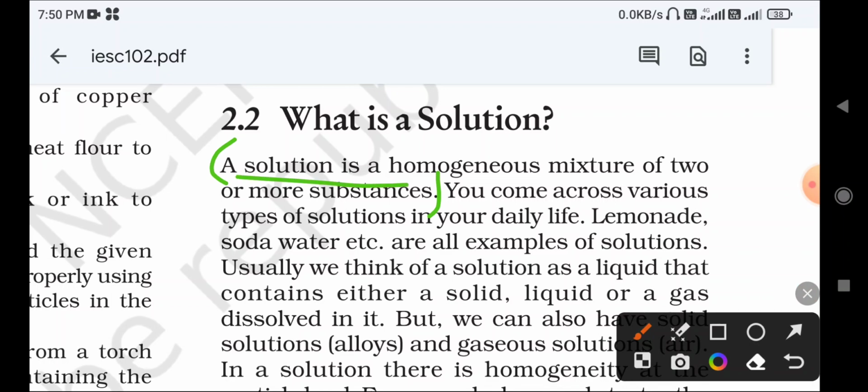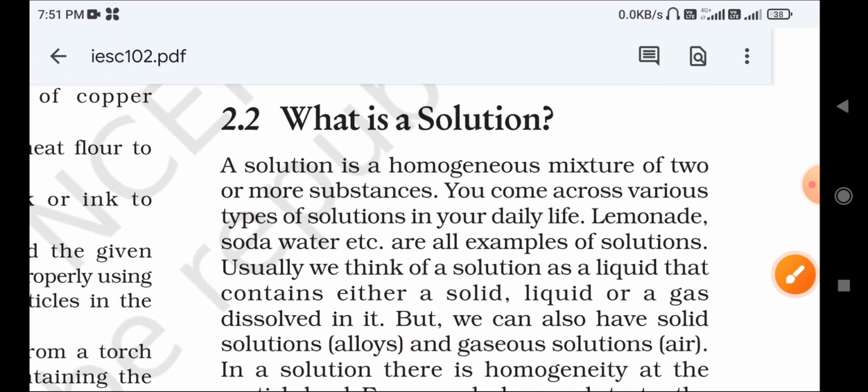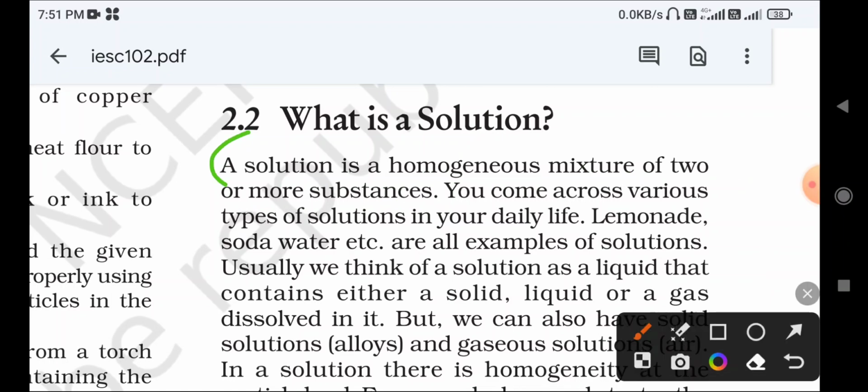A solution is a homogeneous mixture of two or more substances. This is a 1 mark definition. What does homogeneous mean? You can write: a homogeneous mixture of two or more substances is called a solution. Very important definition.